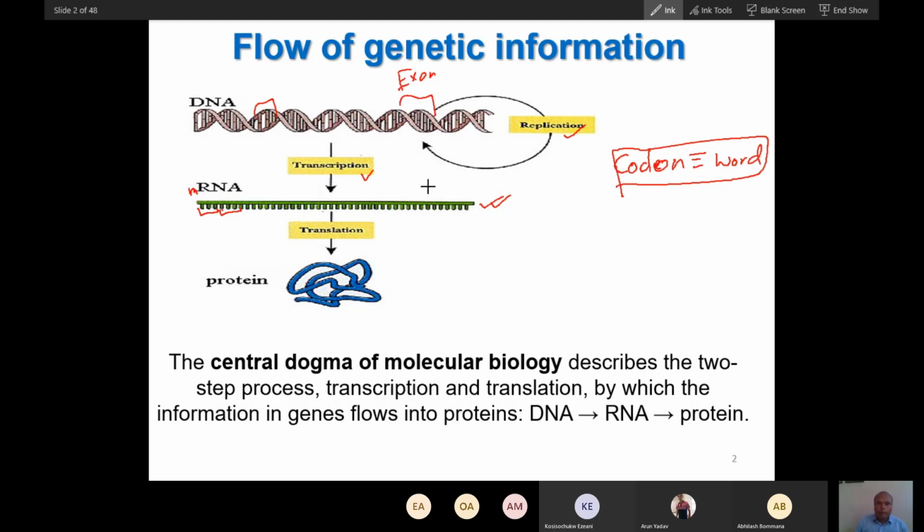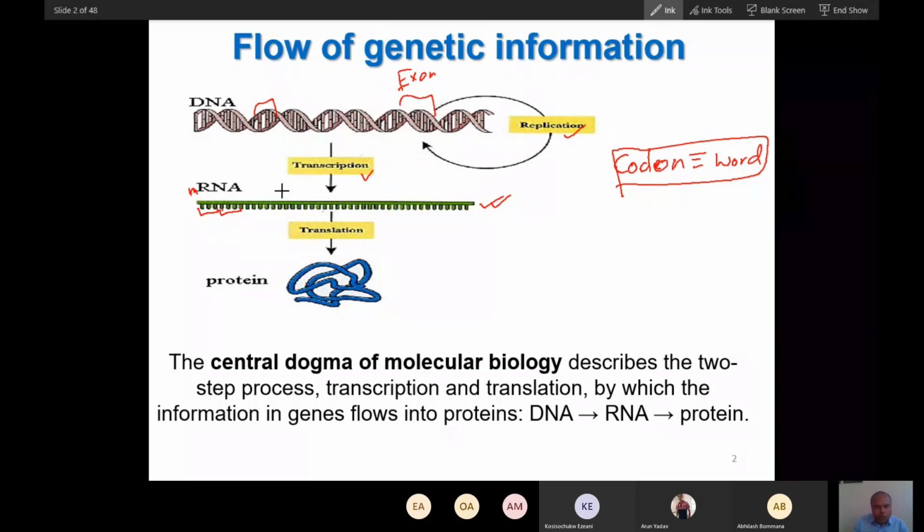Now you can see here DNA converts into mRNA. That is easily conceivable, because DNA is also a nucleic acid and RNA is also a nucleic acid. But it was very difficult for scientists to understand how this nucleic acid converts into a very different type of compound called protein. This was a very big problem, and it was solved after the 1960s. The problem of transcription and replication was solved in the 1950s.